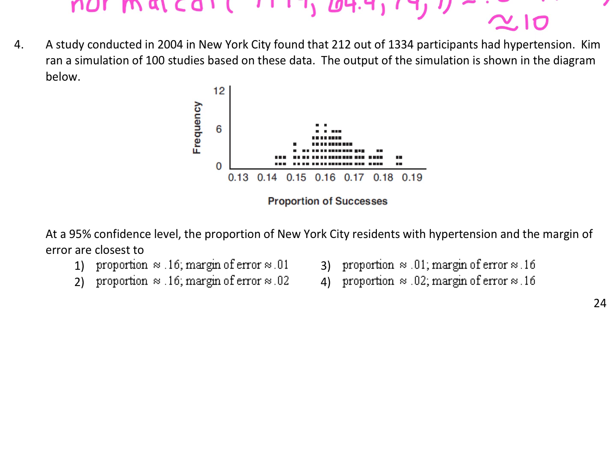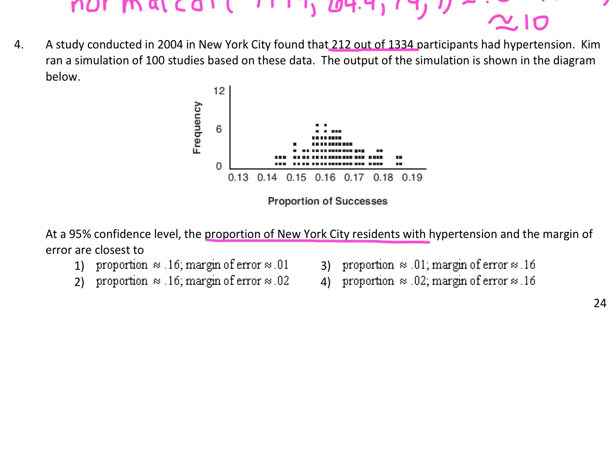Okay, number 4. A study was conducted in 2004 in New York City and found that 212 out of 1,334 participants had hypertension. Kim ran a simulation of 100 studies based on these data. The output of the simulation is shown right here in this diagram below. Okay, at a 95% confidence level, the proportion of New York City residents with hypertension and the margin of error are closest to what?